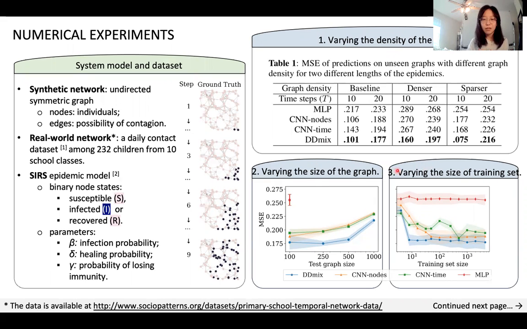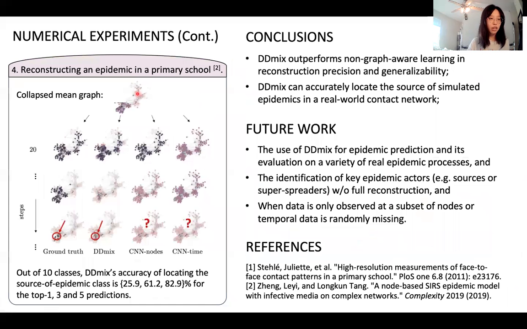Also, we show that with limited training data, Demixing converges easier than the others, which further indicates that it has successfully imposed the right implicit bias by incorporating the graph topology. With the real-world data, which is the contact graph in the primary school, we find that Demixing recovery can accurately trace back to the source of epidemics over 20 days. In comparison, the non-graph learning methods tend to lose that track very quickly.